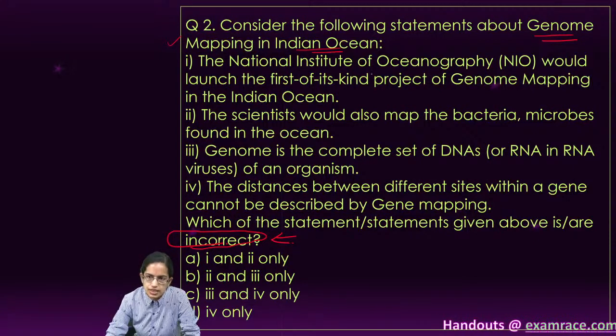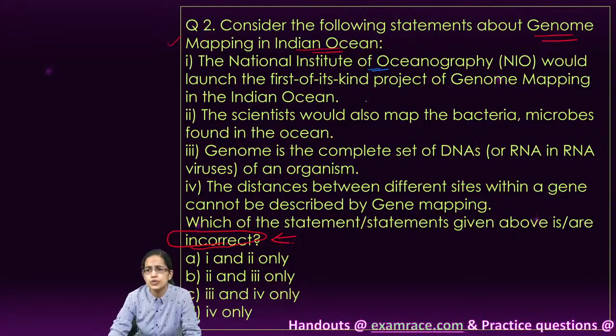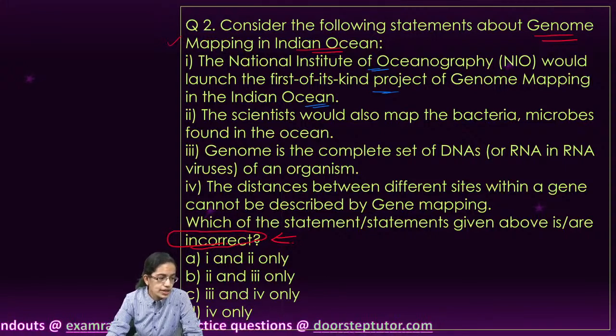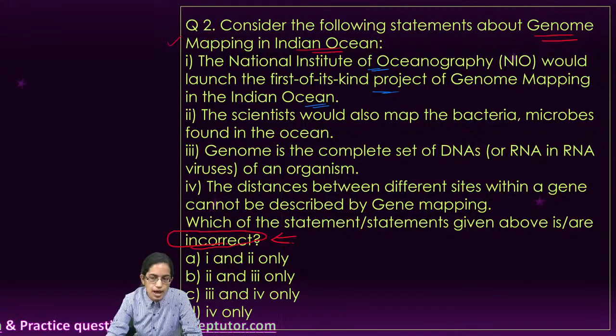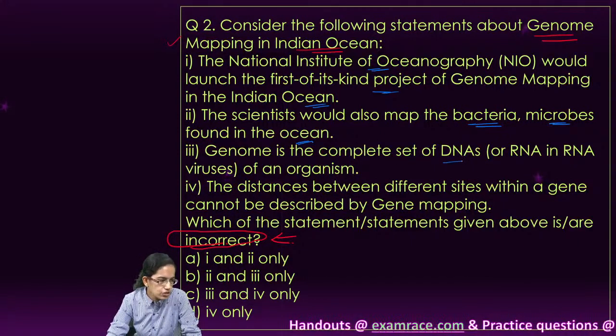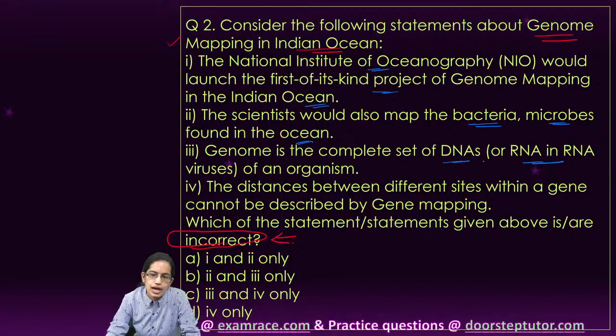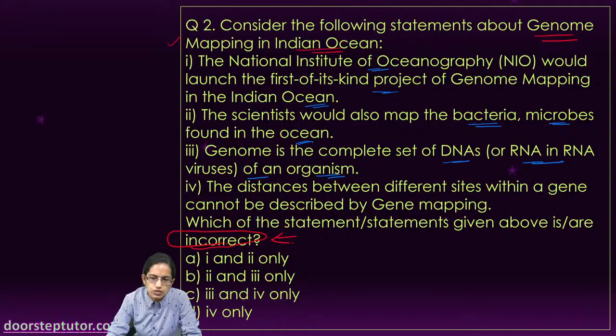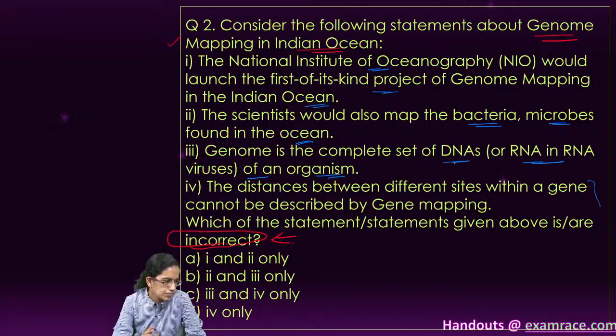So the first statement says the NIO, that is the National Institute of Oceanography, would launch its first of its kind project of genome mapping in the Indian Ocean. Now understand, this is a genome mapping only about the Indian Ocean that we are focusing on. The scientists would also be able to map the bacteria and the microbes which are found in the ocean. The genome is a complete set of DNA, and it can be RNA in sets of an organism. And the last statement says the distance between the different sites within a gene cannot be described by gene mapping. Now, which of the following is an incorrect statement?